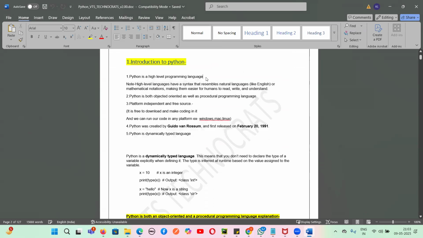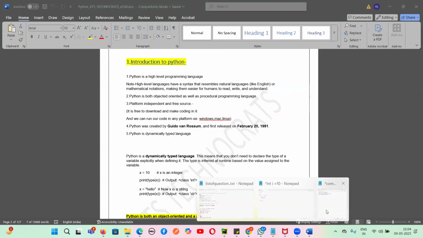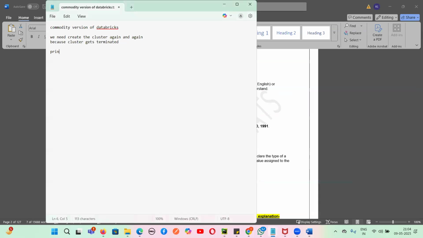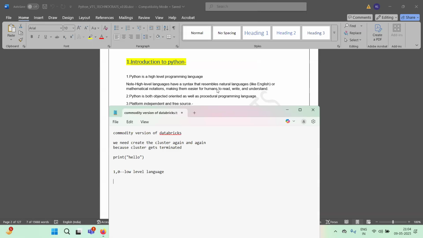So Python is a high-level programming language. High-level programming language means, guys, it is very similar to English because we can use statements like print, which is very similar to the English language. It's not written in 1s and 0s, this kind of format. That is called a low-level language. So Python is very user friendly and very similar to English, so it is called a high-level language.